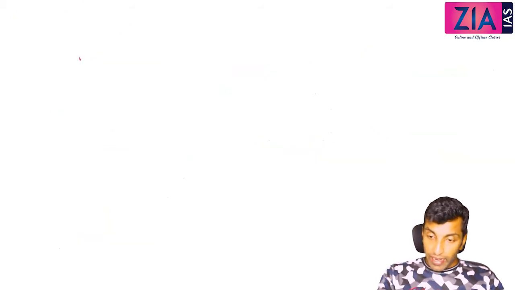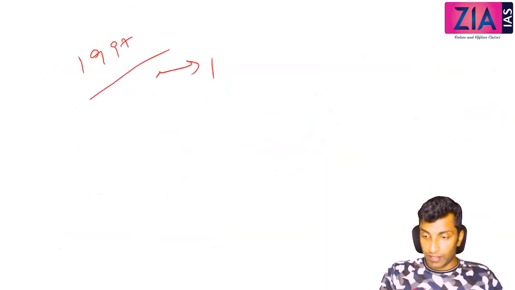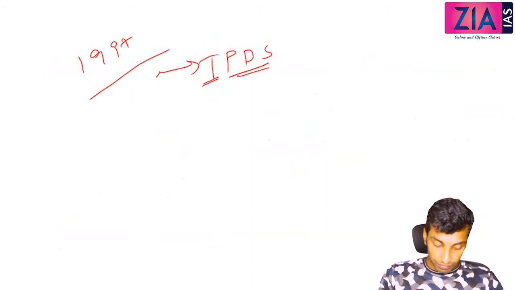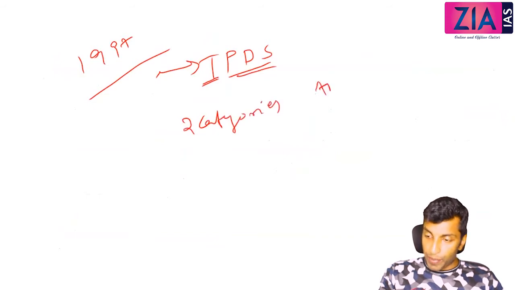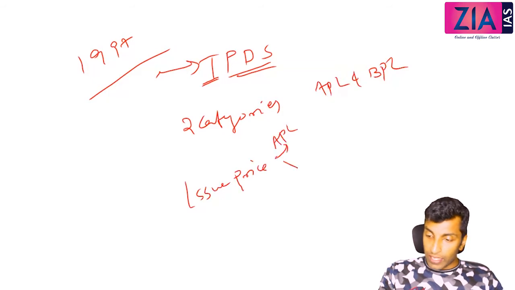Right, one more point. In 1997, PDS was restructured to TPDS, that means Targeted Public Distribution System. Here the main change made is that the population was divided into two categories, APL and BPL. Now what is the issue price for APL and what is the issue price for BPL?